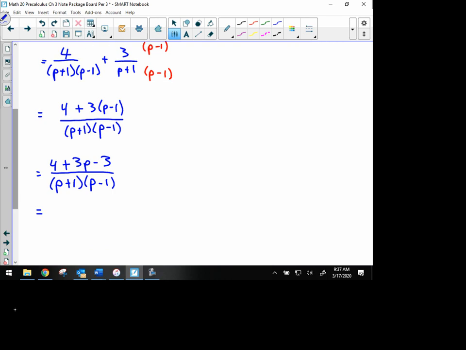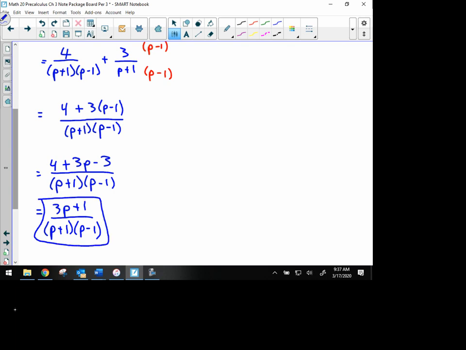So 4 plus 3p minus 3, we can combine 4 minus 3 is positive 1. So what we have then in the numerator is 3p plus 1. We cannot do any factoring with that. No common factor there, so that's the way it stays. This is our simplified expression.